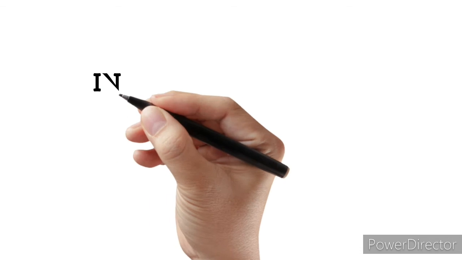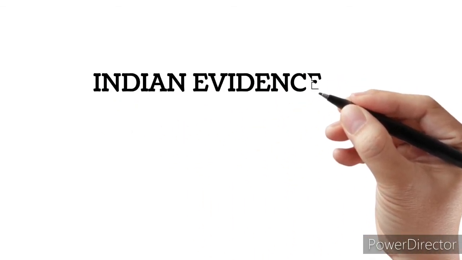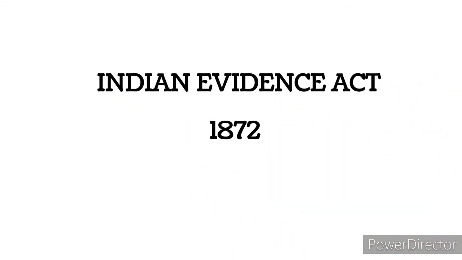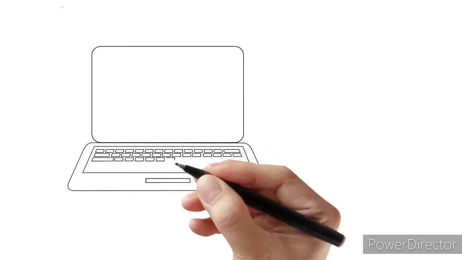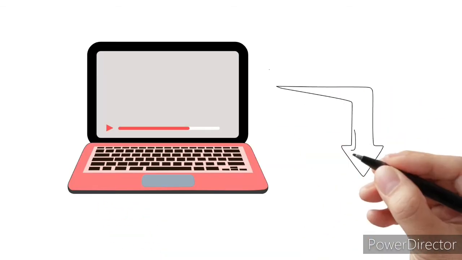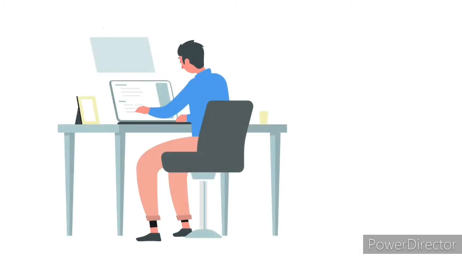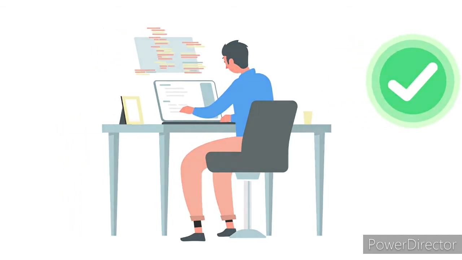In the previous video, we had discussed Chapter 1 of the Indian Evidence Act of 1872. If you have not seen that video, you can go and check it. The link is in the description below. In today's video, we are going to discuss the first part of Chapter 2 of the Indian Evidence Act. We'll go through the chapter and try to understand the substance therein.